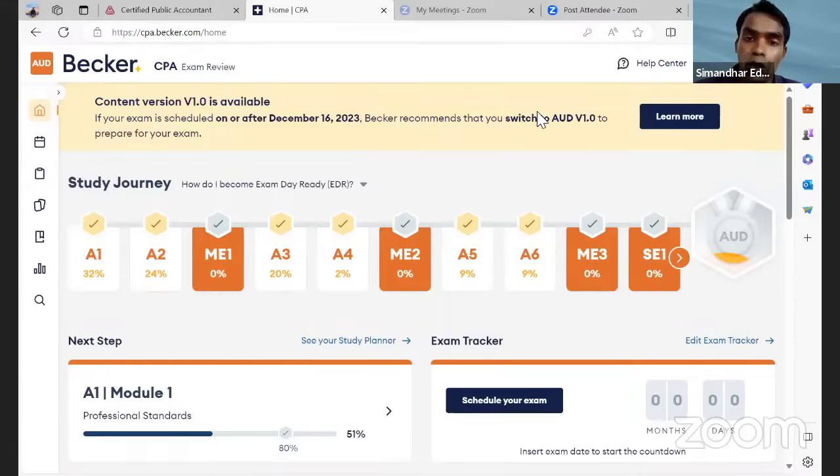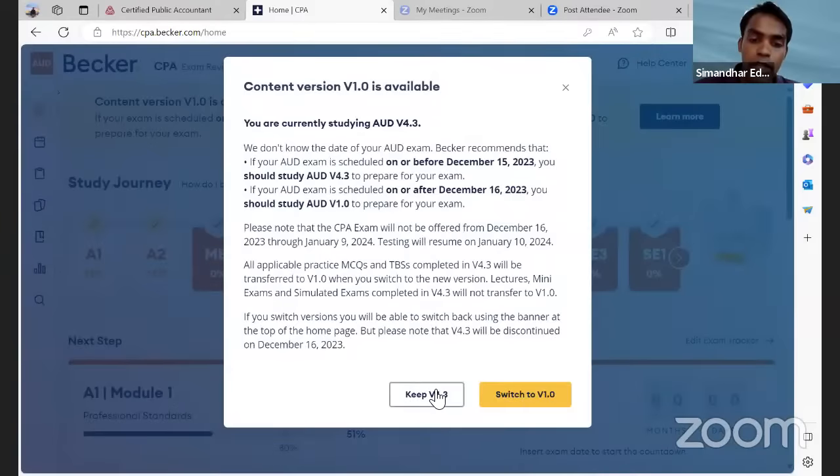A lot of people who want to switch to the older version can switch to the older version also. See there, key 4.3 and V1.0. So there are two contents, guys. Like in Simandhar LMS also, we have our old lectures and our new lectures also. After December 15th, anyone enrolling with Simandhar will not get Simandhar old lectures or Becker old lectures and Becker old software. Both of them will go off from here. Till December 15th, you will get both the accesses.